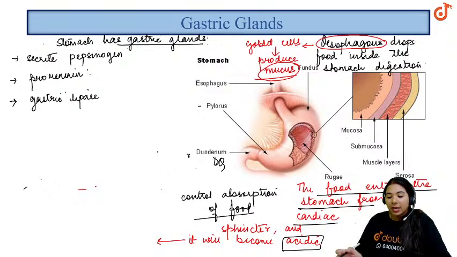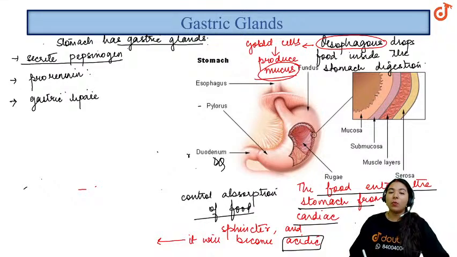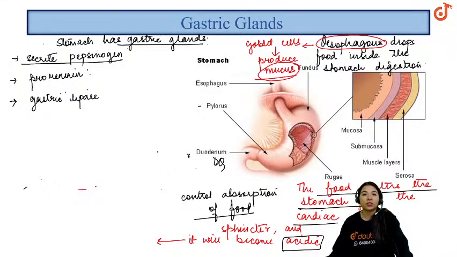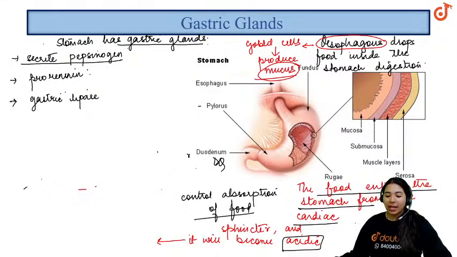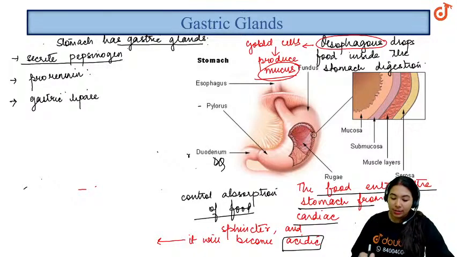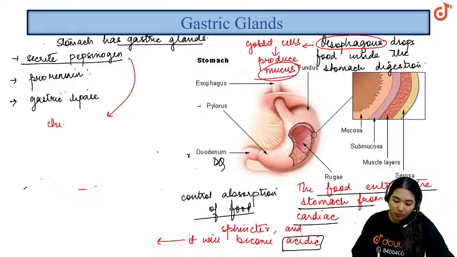Clear? See, secreting pepsinogen is done by the chief cells, or the peptic cells.